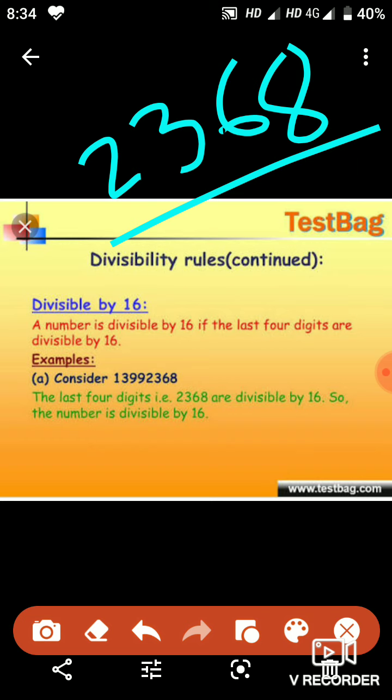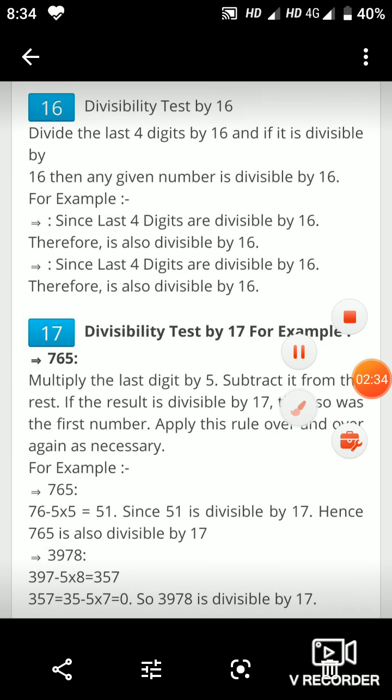It is similar to the rule of 8 and 4. For 4, the last two digits of a particular number should be divisible by 4, and for 8, the last three digits should be divisible by 8. The same thing is written over here.